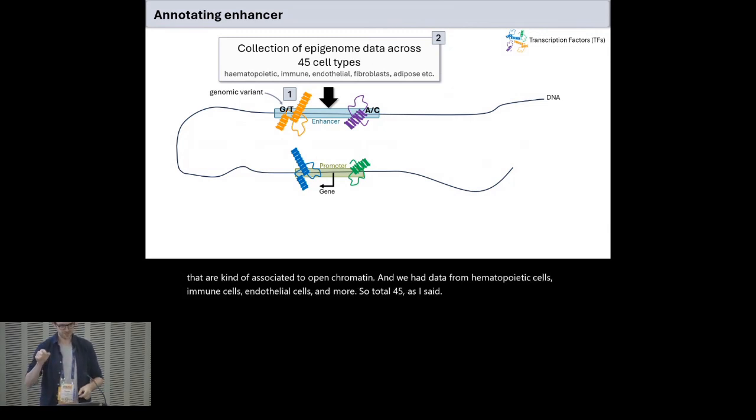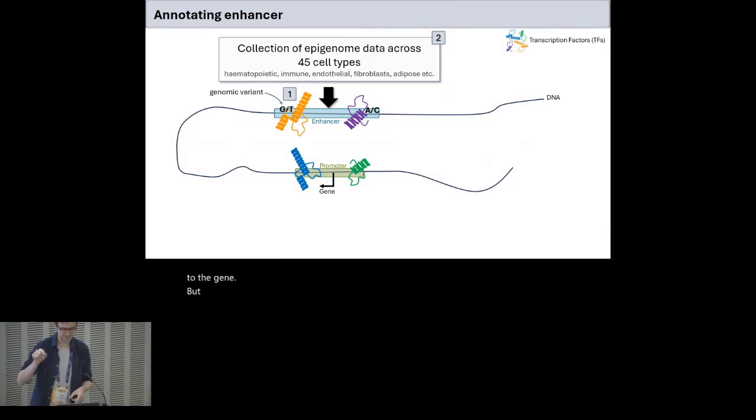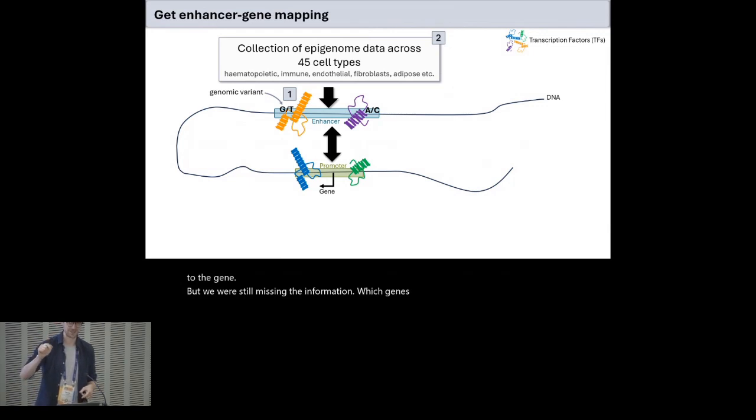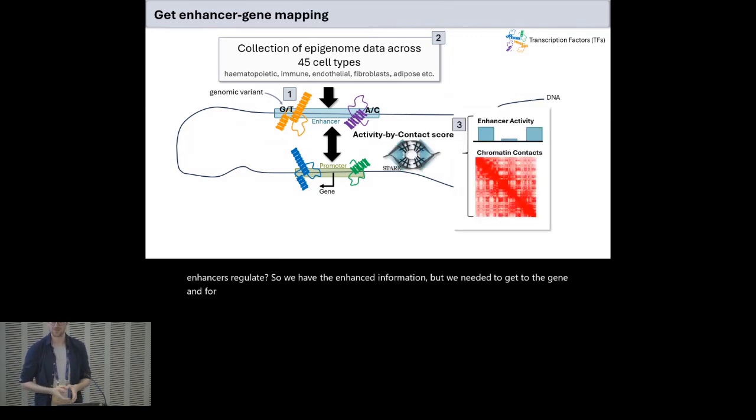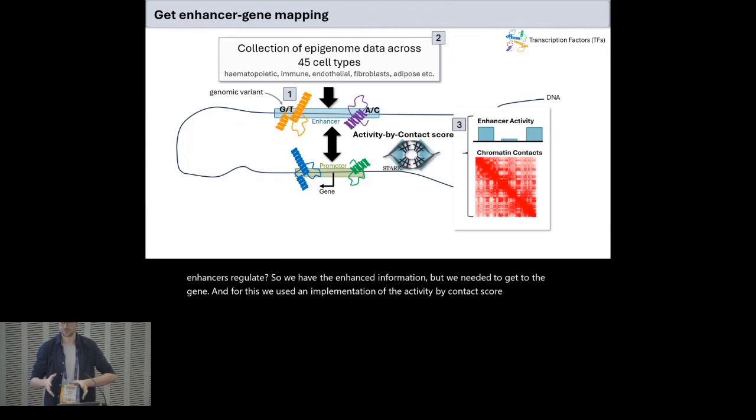There's one more piece of information that we were missing, because in the end we wanted to get to the genes, but we were still missing which genes these enhancers regulate. We have the enhancer information, but we needed to get to the gene. For this, we used an implementation of the activity-by-contact score, which, as a very rough introduction, uses enhancer activity data and chromatin contact data to predict the target genes of the enhancers.